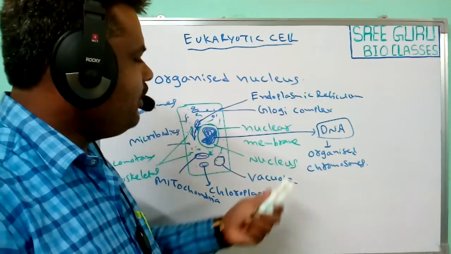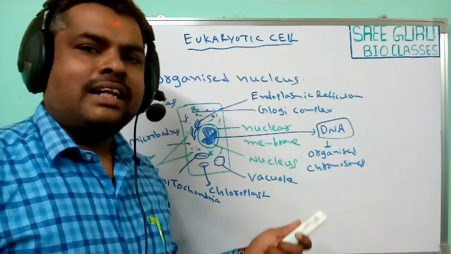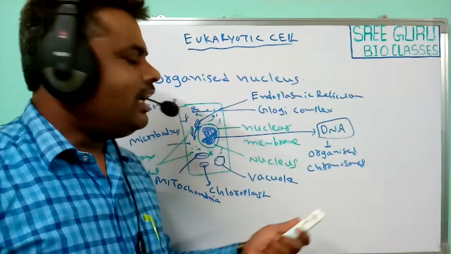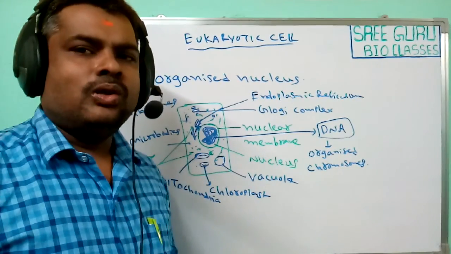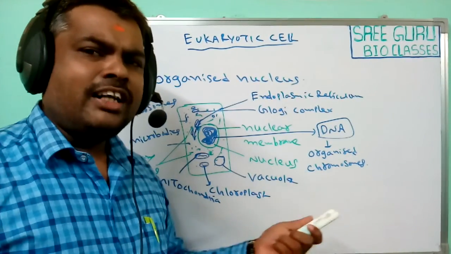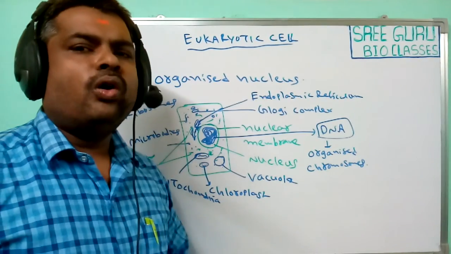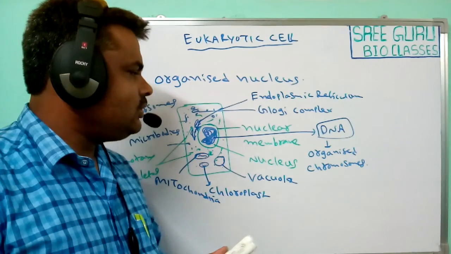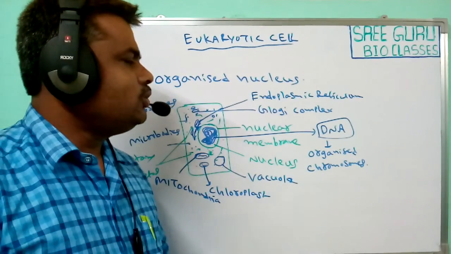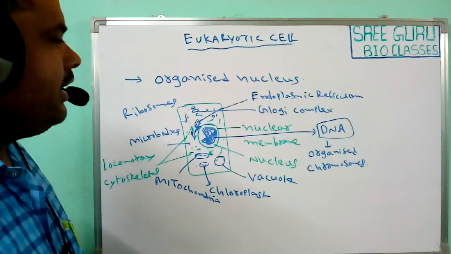For example, in plant cells some plants have more chromosomes and some plants have fewer chromosomes. Like animal cells, some organisms have fewer chromosomes and some have more chromosomes in these eukaryotic cells. So organization of chromosomes is a more important feature observed in eukaryotic cells.